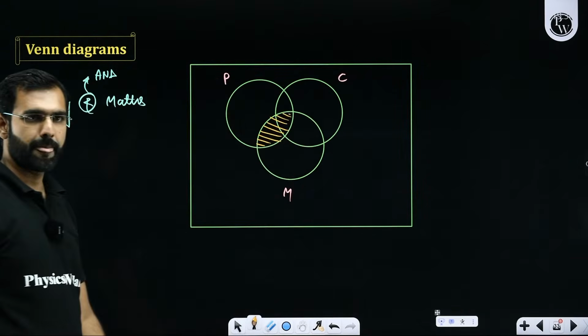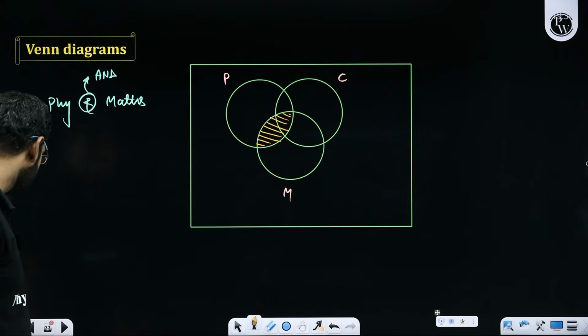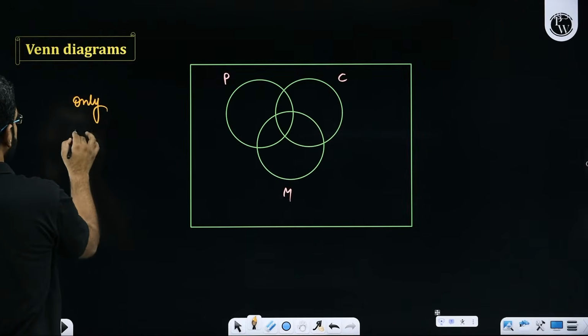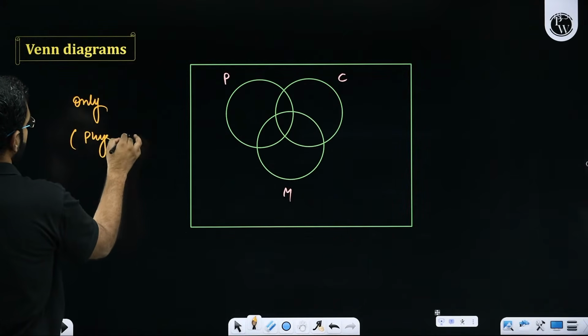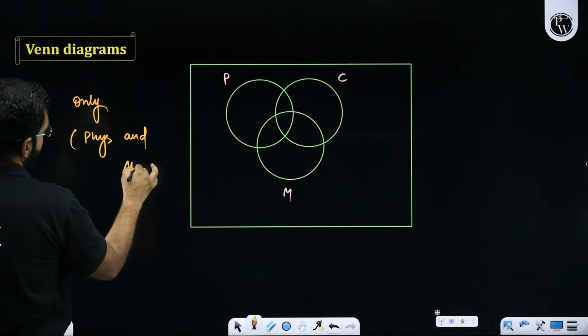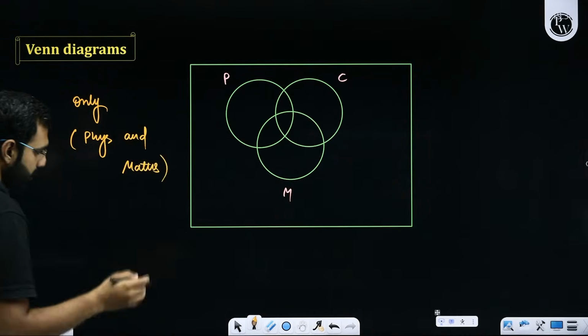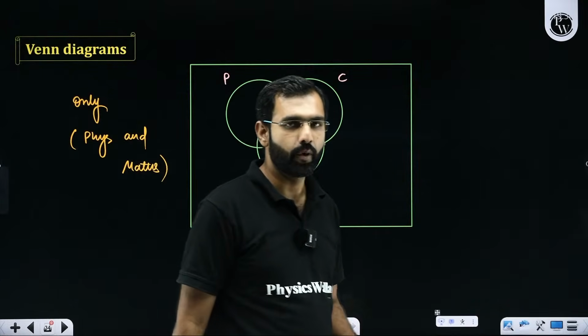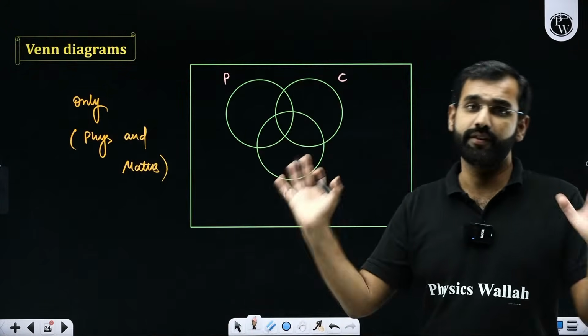Did you all get it? Did you all understand it? But what if I ask you to find out people who like only physics and maths? In that case, what will you say? Sir, I am coming to your class now and I'm asking a question that kindly stand up all those people who like only physics and maths.